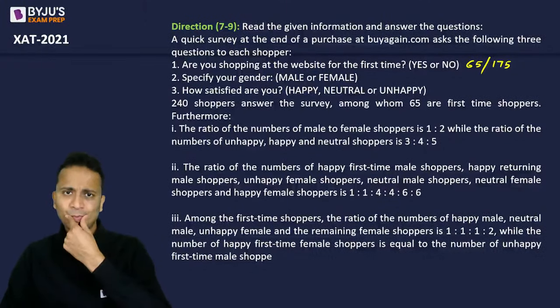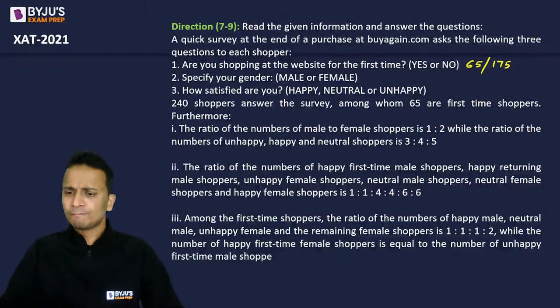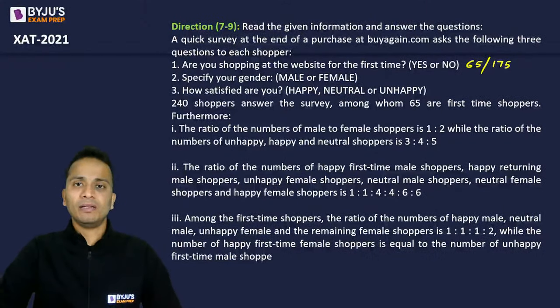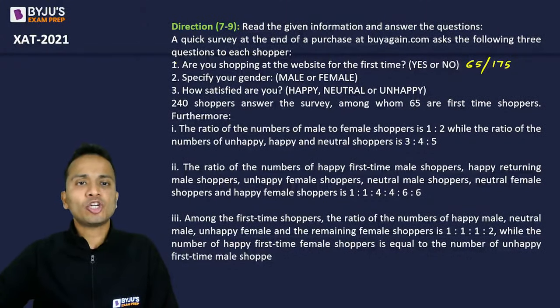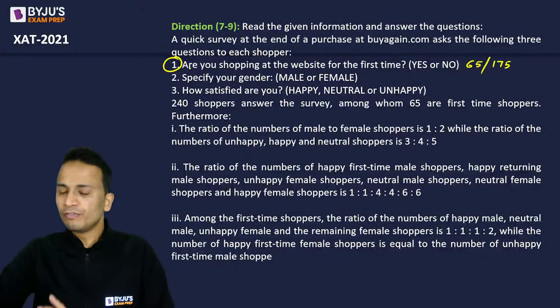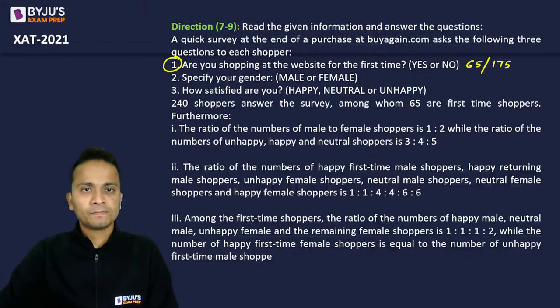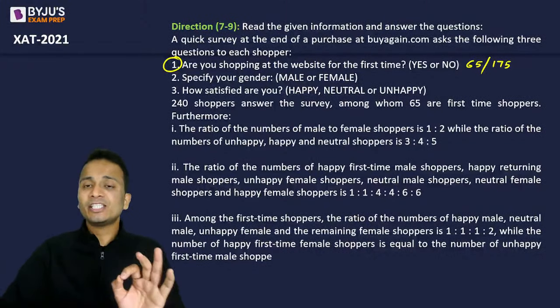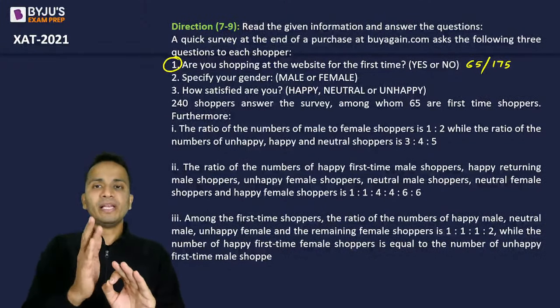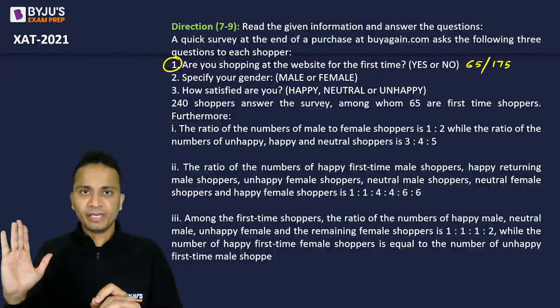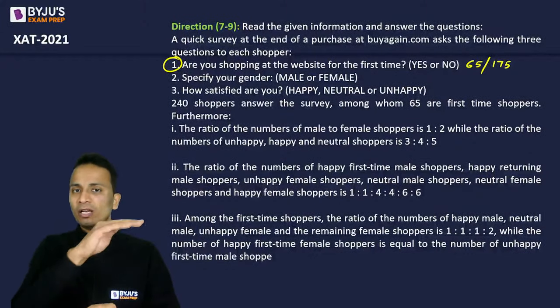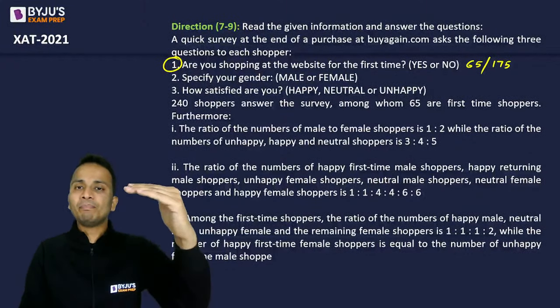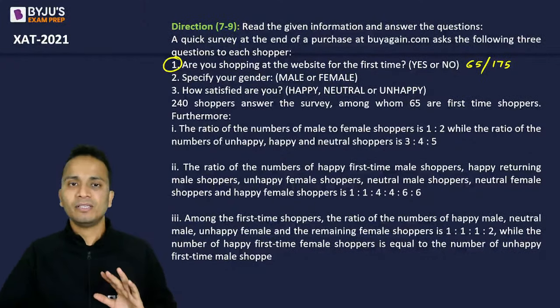So quickly make a proper table for this. So how to make a table? अब इसमें table कैसे बनाना है? So first of all, based on the first question, answer to the first question, ये bifurcation होगा. Then among yes, there will be male female. Among no, there will be male female. So another bifurcation. And for all of them, you will draw the rows for happy, neutral and unhappy like this.